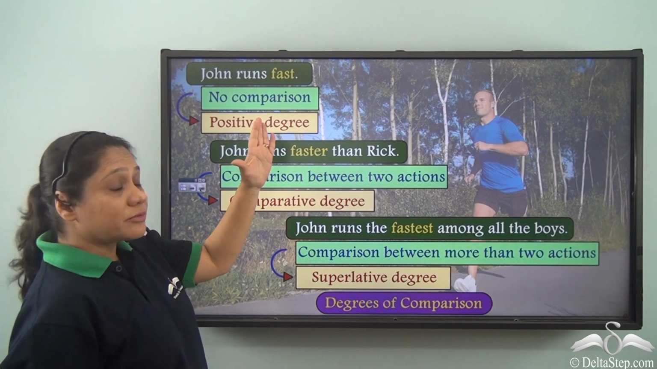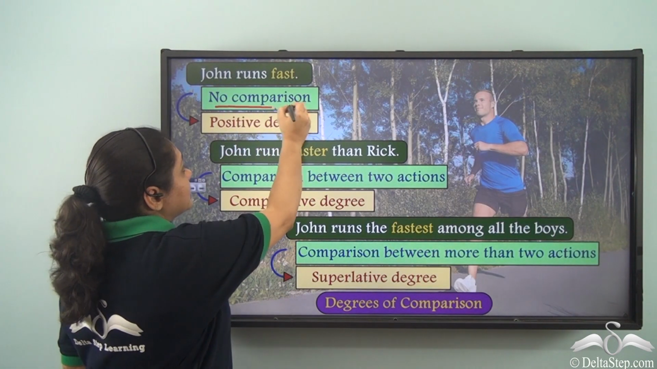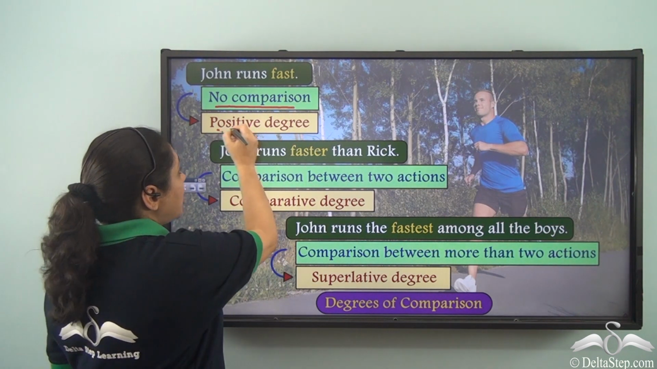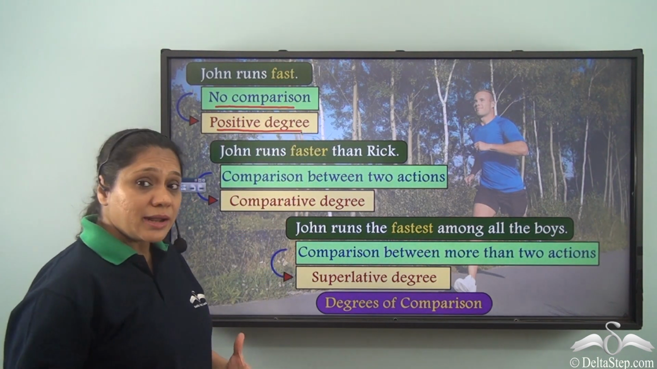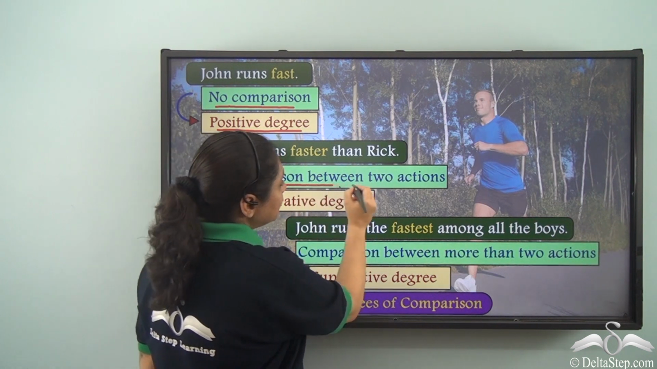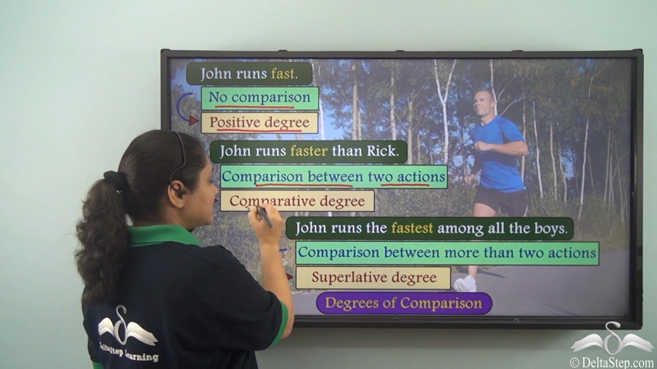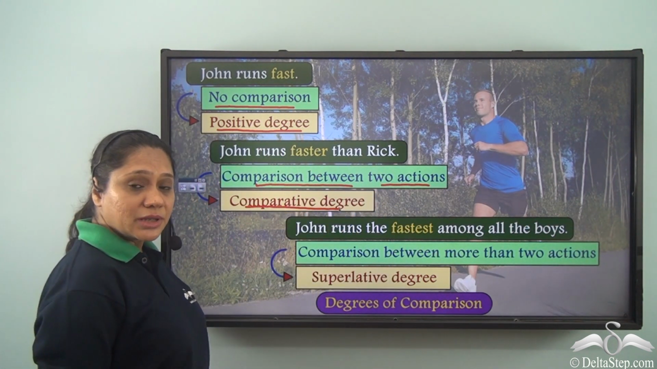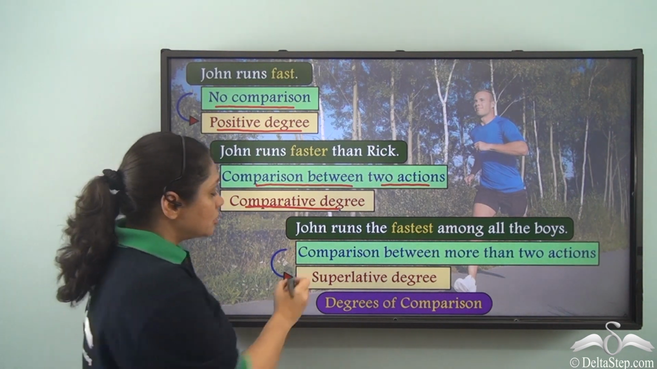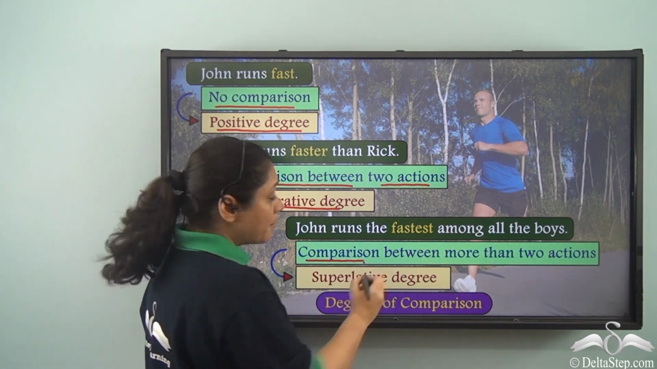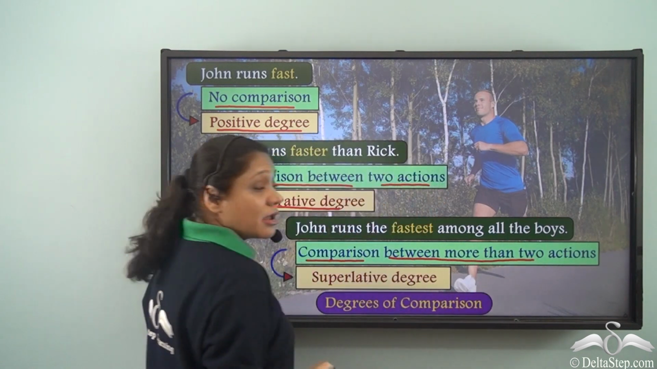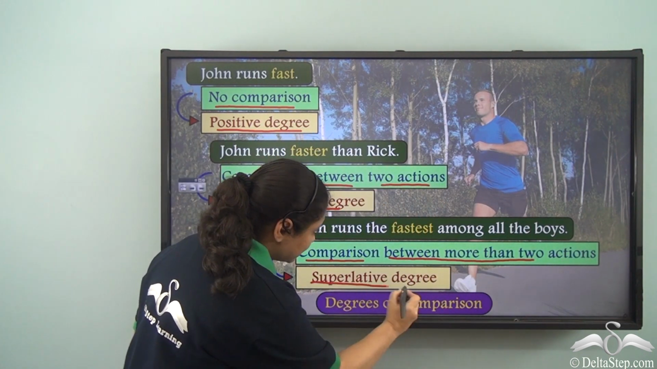So when the adverb shows no comparison, it is in the positive degree. When an adverb shows comparison between two actions, it is in the comparative degree. And when an adverb shows a comparison between more than two actions, it is in the superlative degree.